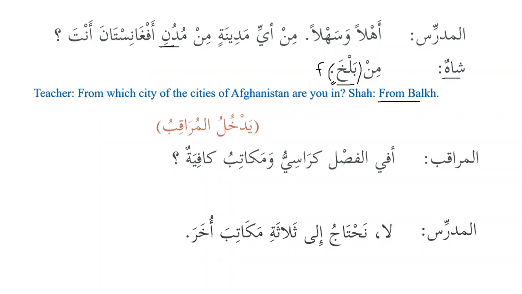For example, Shahun is a masculine name and the second root letter is sakin. But we know the names of the cities and the names of the countries in Arabic are feminine. So if it consists of three root letters and the second one is sakin and it is feminine, then it will not accept the tanween. So that's why it is min Balkha, and it has to be feminine and it has to be definite. That's why it does not have tanween.